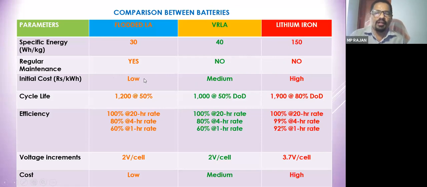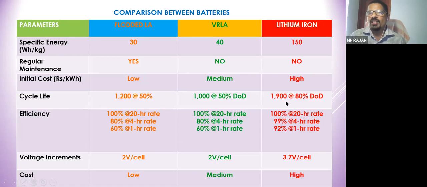Irrespective of other problems, we commonly use the lead acid battery in the solar PV system. Cycle life: you can see 1200 at 50% DOD. That means at 50% DOD you can get 1200 charging-discharging cycles, after which the battery life ends. Whereas at 50% DOD, this one is 100. Keeping its DOD at 50% ends its life quickly, even more so.